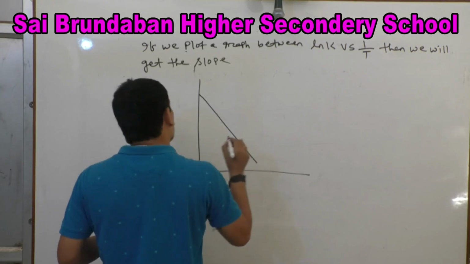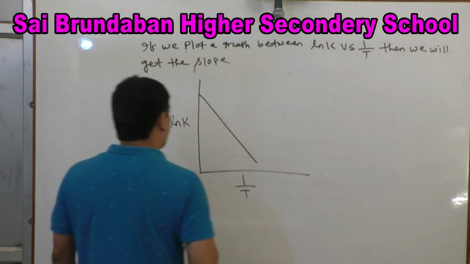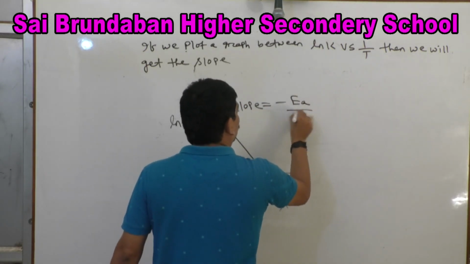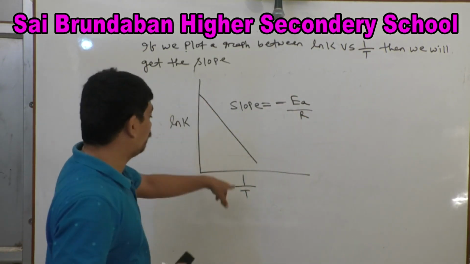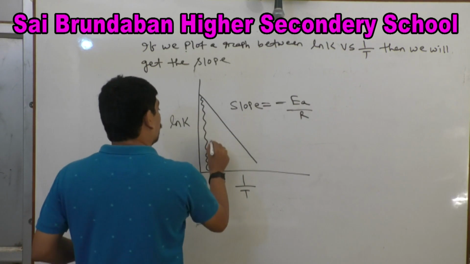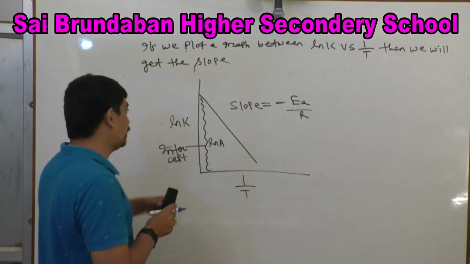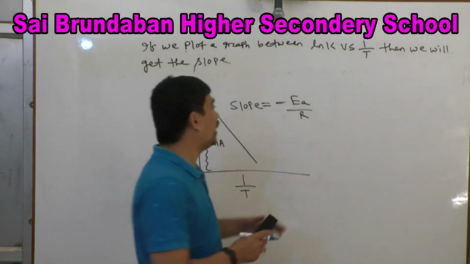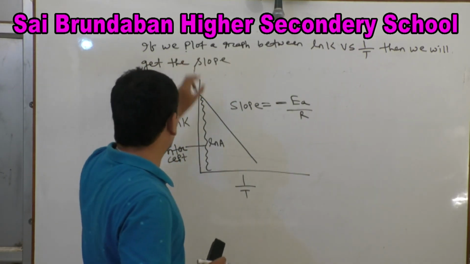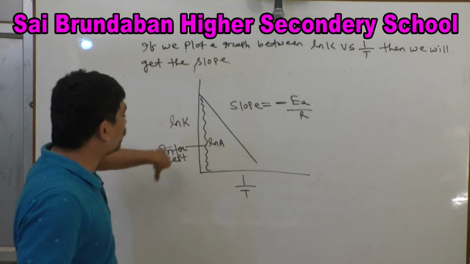If we plot a graph between ln k versus 1/T, this is ln k, this is 1/T, we will get the slope value: slope equals −Ea/R. The intercept is ln A, and from the mathematical point of view, this is the intercept. Intercept is ln A, slope is −Ea/R.